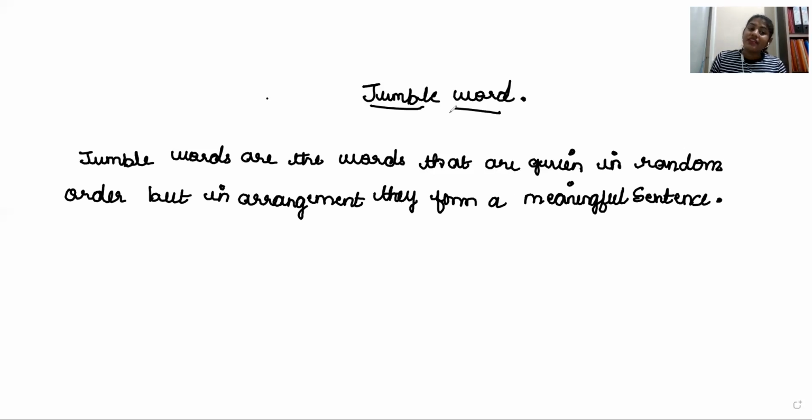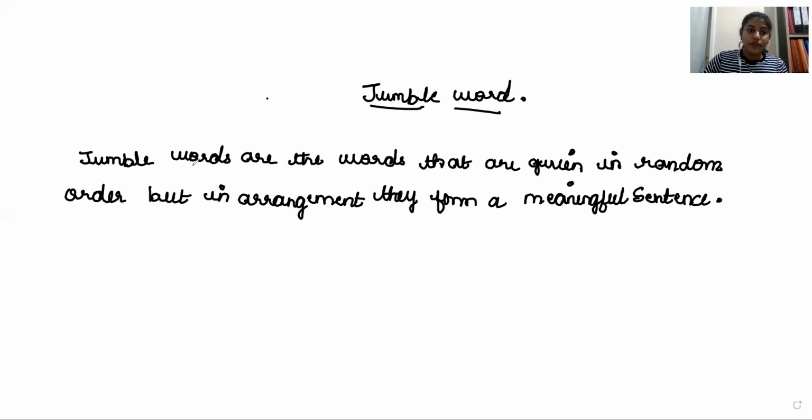See, what is the definition of jumbled words? Jumbled words are the words that are given in random order, but when arranged they form a meaningful sentence. When we arrange them properly, they will form some meaningful sentence.